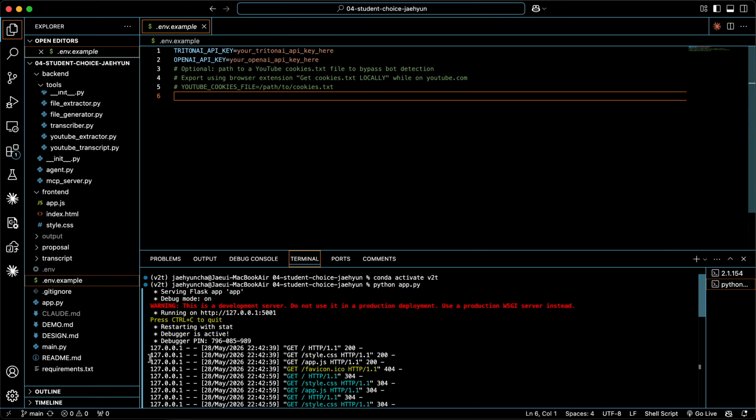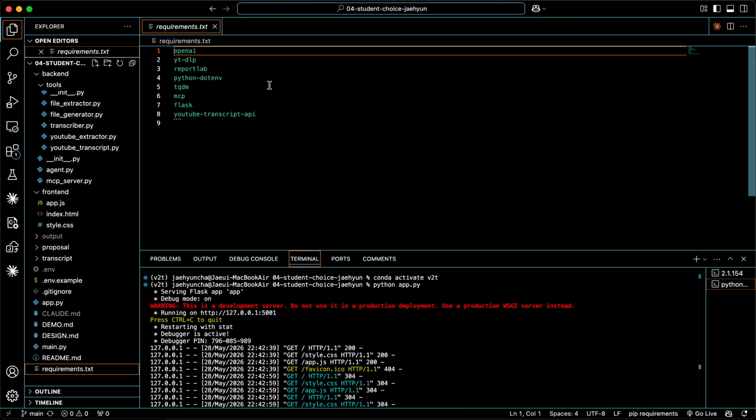And for the requirements, here are the requirements you need to download for my project to run. I would recommend creating a virtual environment and downloading all of the requirements inside there. You can still download them locally, but it's whatever you want. After that, you can run python app.py and run the project.